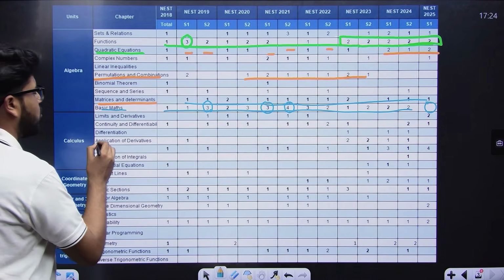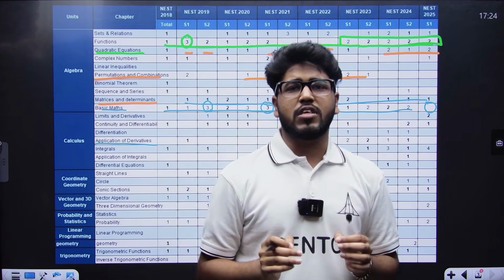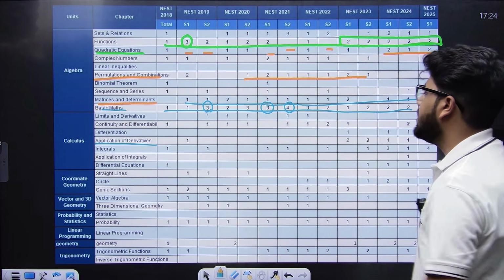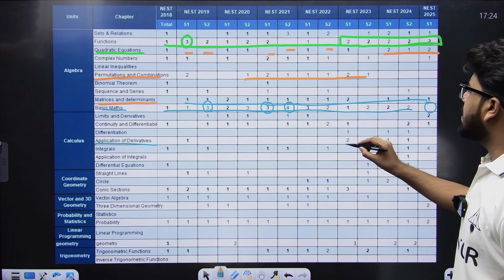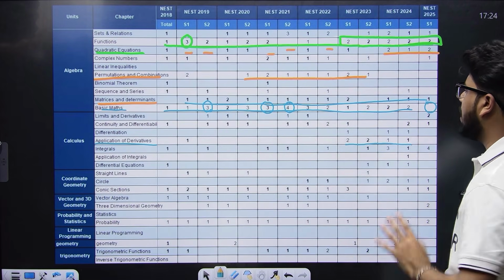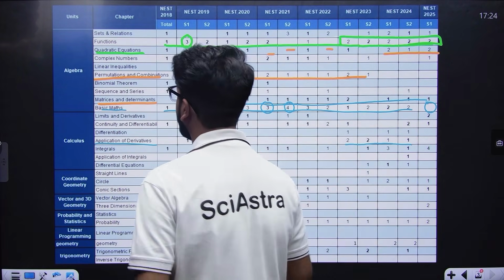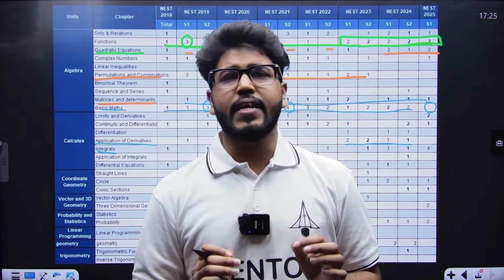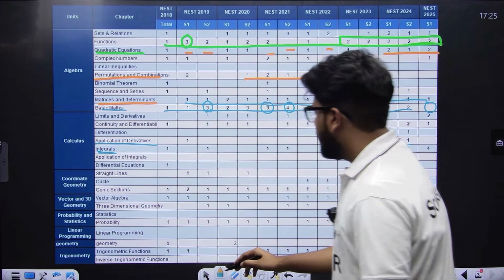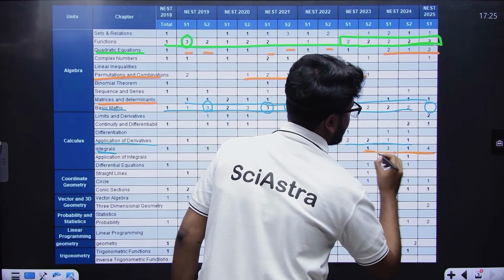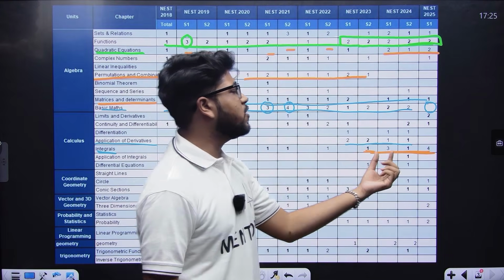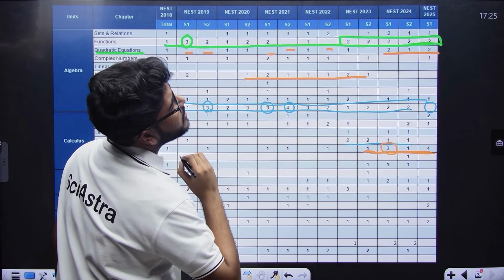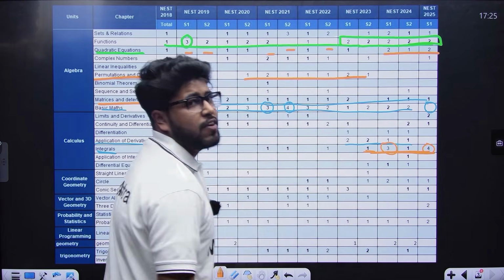And then next is application of derivatives. This is an important chapter that builds your calculus. In between you can see it was not given much importance, but in recent trends it has 2 or 1 questions in each year. Then comes integrals, both definite and indefinite integrals, and this is also a very interesting and favorite topic of your NEST examiners. They asked 3 questions and 4 questions in session 1 of 2024,